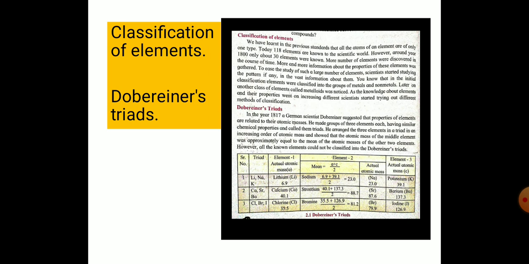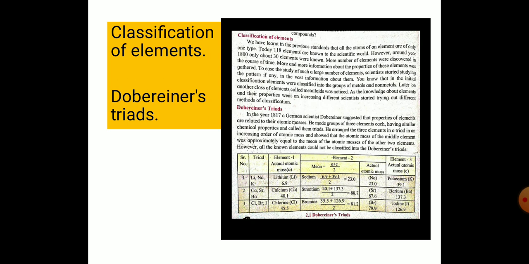To aid the study of such a large number of elements, scientists started studying the pattern, if any, in the vast information about them. In the initial classification, elements were classified into metals and non-metals. Later on, another class of elements called metalloids was noticed.